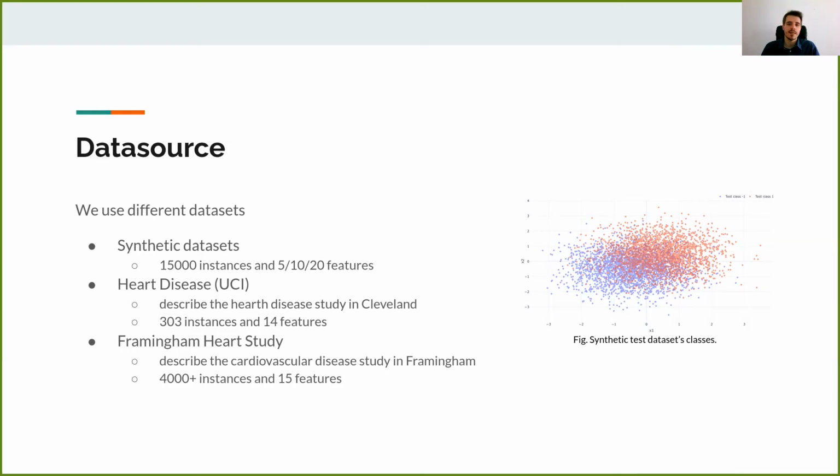Then we use 2 datasets that regard heart disease. The first one is the heart disease dataset that describes the heart disease problem in the Cleveland population, and this dataset has 303 instances and 14 features. Then, given the low number of instances of this dataset, we choose to use another dataset, the Framingham one, that describes the cardiovascular disease problem in the Framingham population. This dataset has more than 4,000 instances and 15 features.